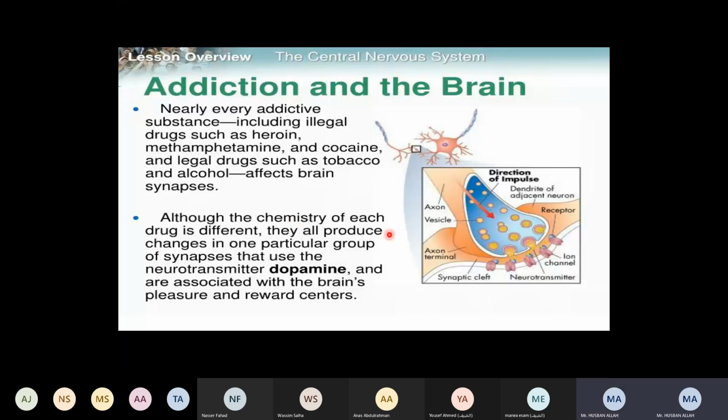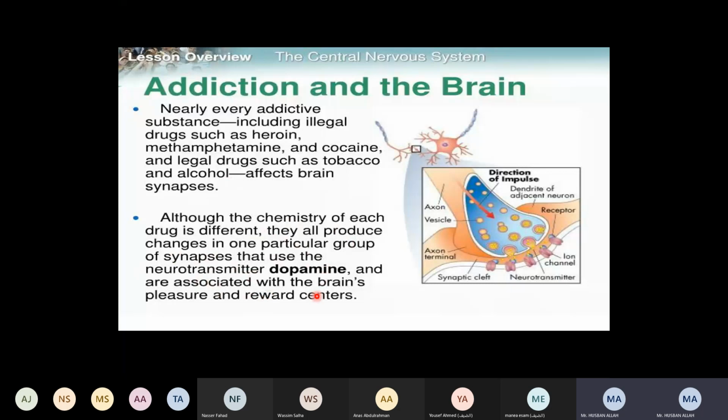Although the chemistry of each drug is different. If you look at the drugs, we studied here some drugs like heroin, methamphetamine, cocaine, tobacco, alcohol. They all have different chemical natures, right? They have different chemical combinations. They all produce changes in one particular group of synapses that use the neurotransmitter dopamine and are associated with the brain's pleasure and reward center.